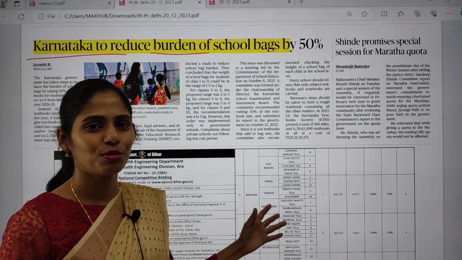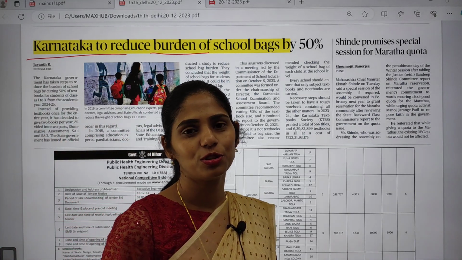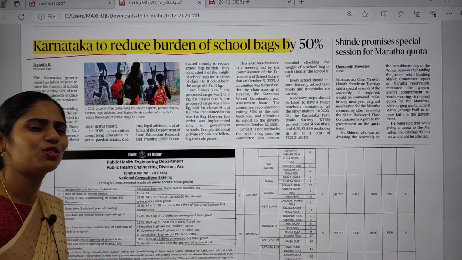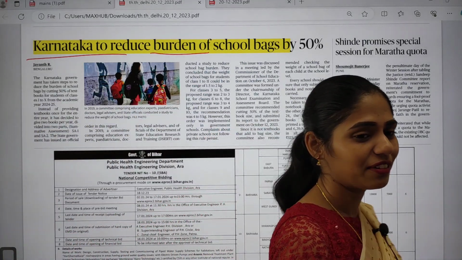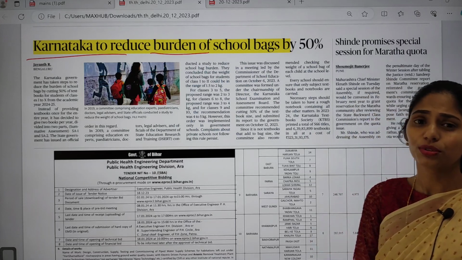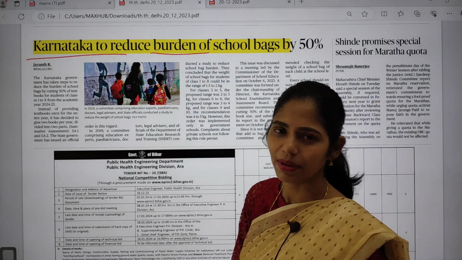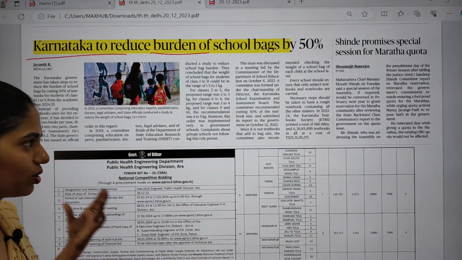So my bag used to be very, very bulky. My bag weight was higher than my own weight, and I couldn't carry that bag. At that time I was very lean. Whenever I went to school, I used to worry only about these books. And my school was a very long distance from my home, and we used to go on foot to the school.